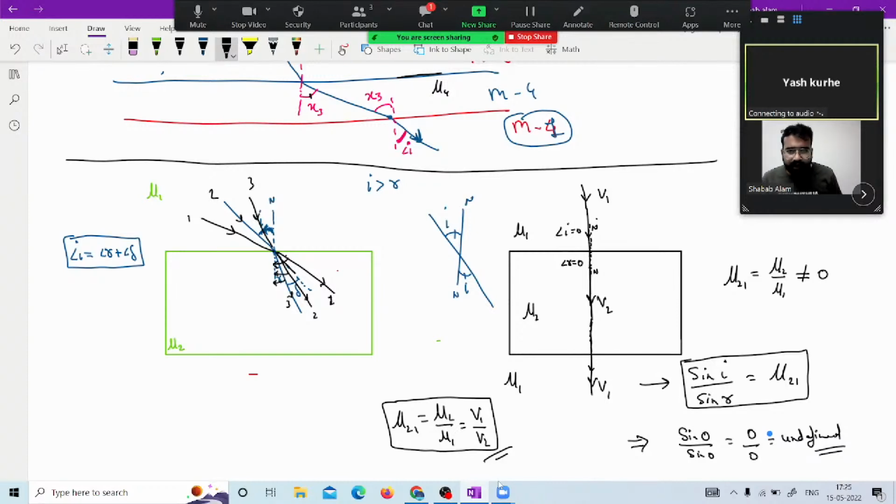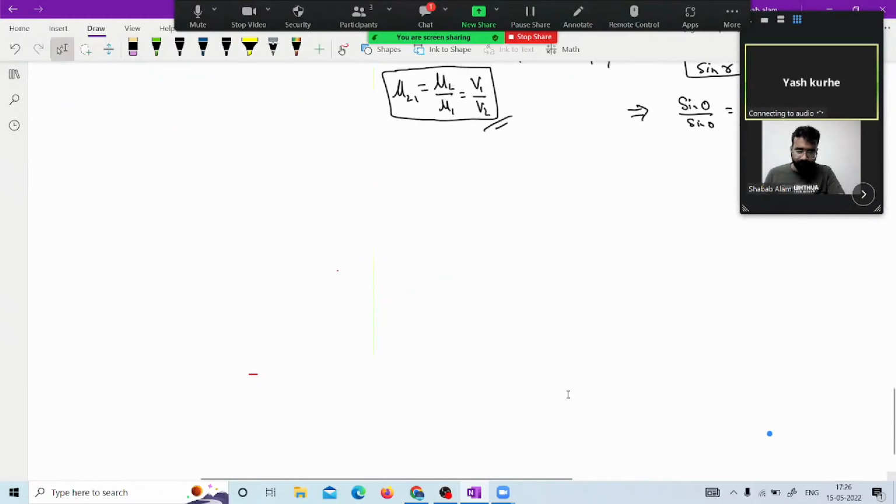So this is what we are done with Snell's law. We are done with the introduction of refractive index. We are done with the refraction phenomena. This is what we have talked about, the nature of light as well. Now let us talk about the questions and the concepts, refraction through a glass slab.